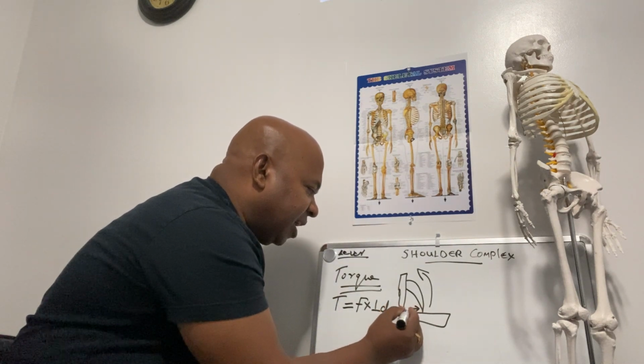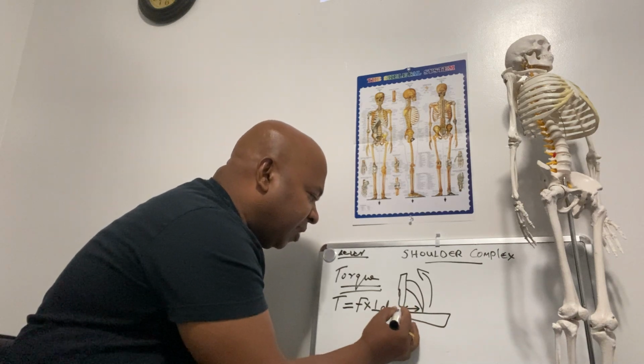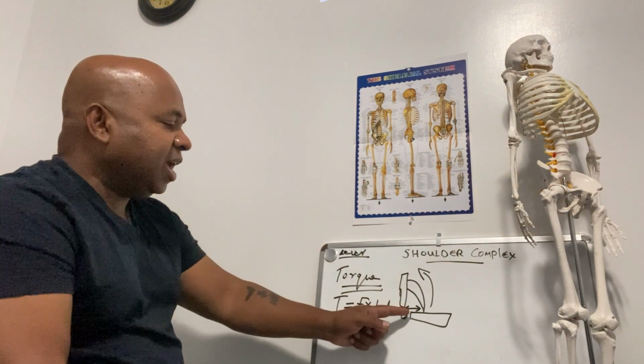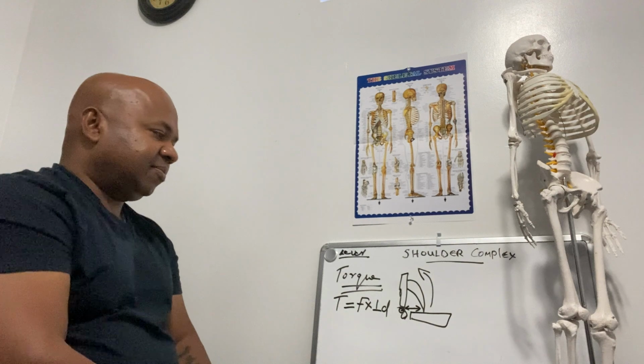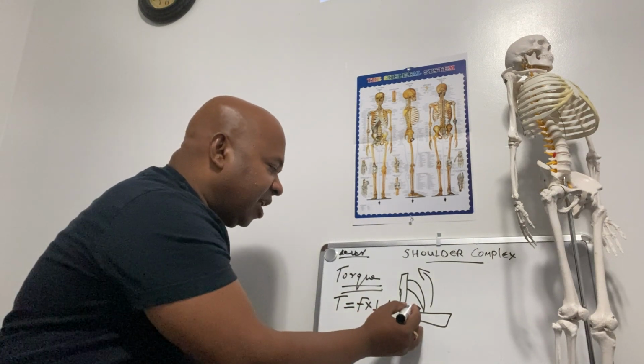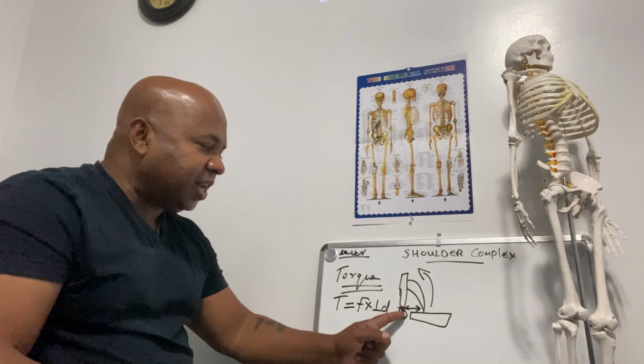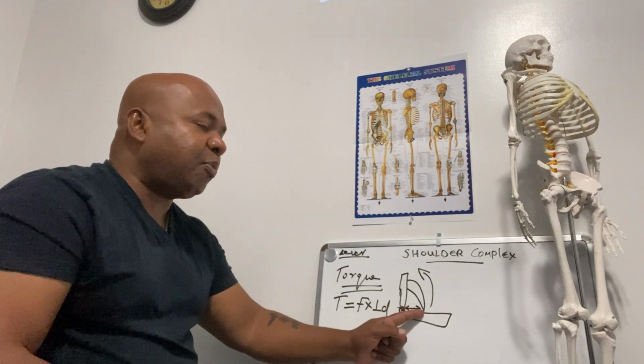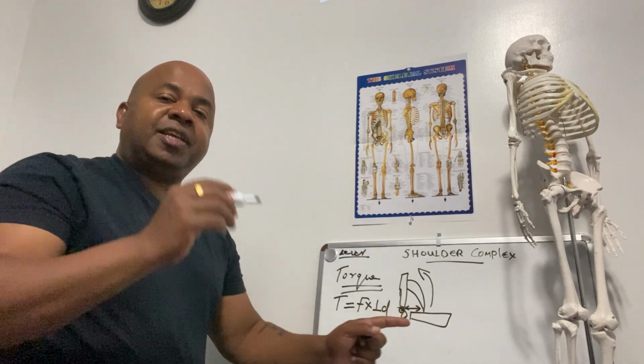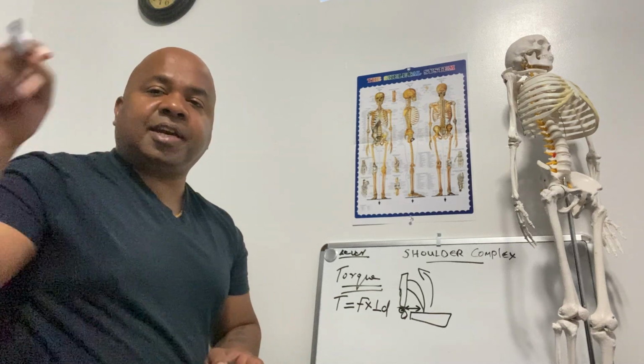This is the perpendicular distance: the distance from the joint axis to the line of pull of the muscle. Perpendicular distance is the distance from the joint axis to the line of pull of the muscle. Line of pull of the muscle is the point where the muscle is inserted to the bone.